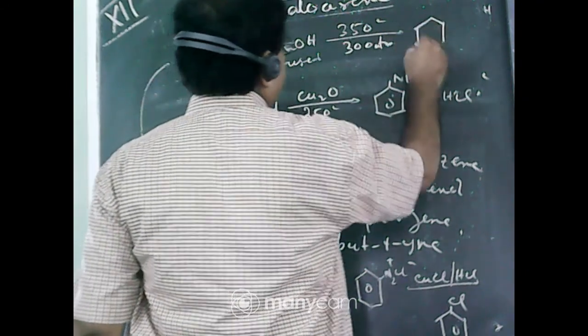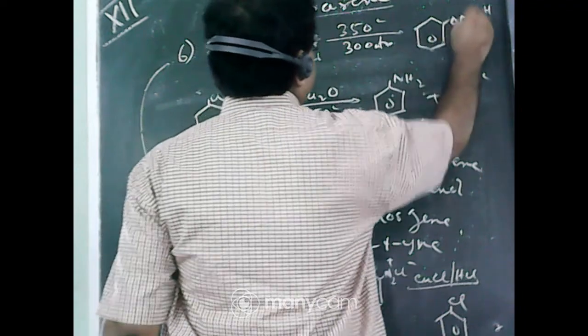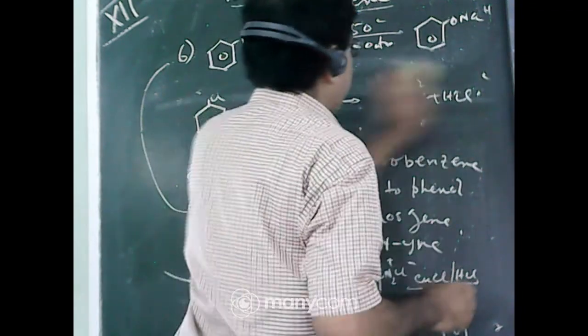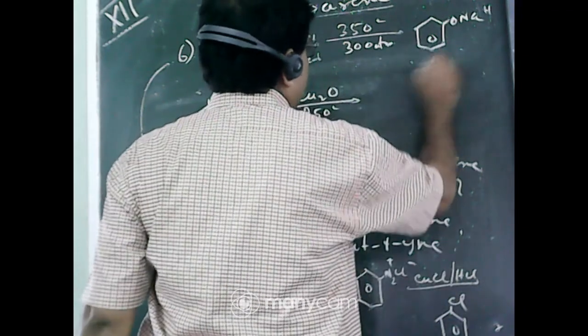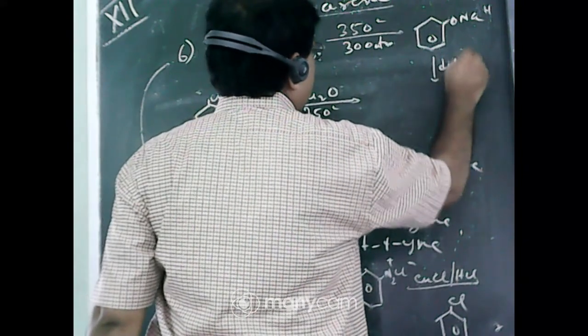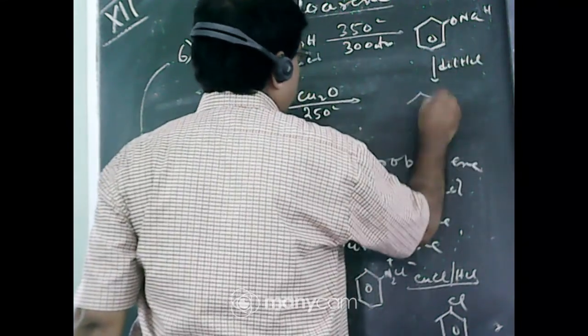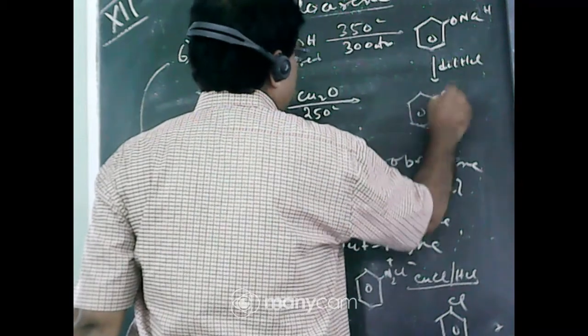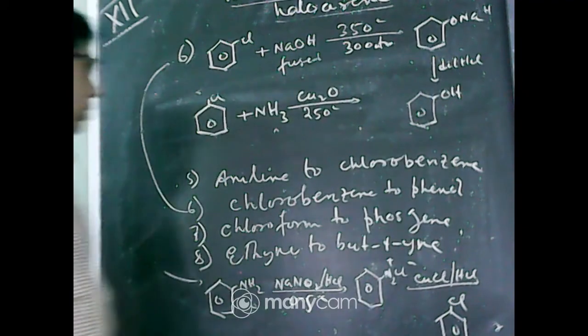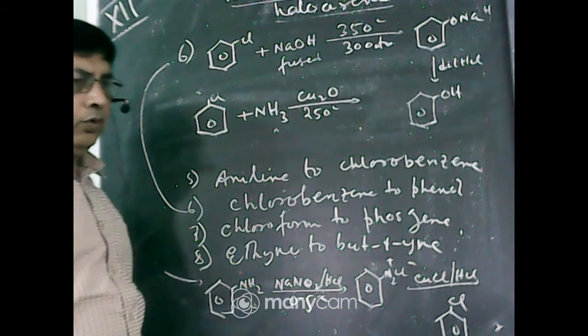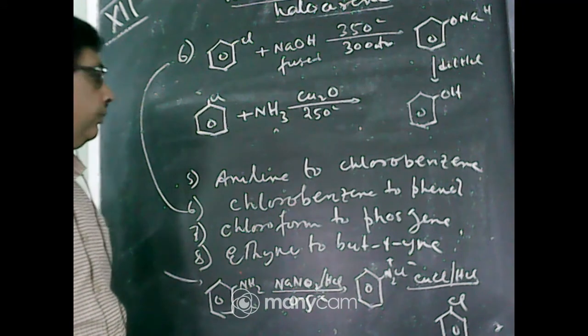It forms sodium phenate, benzene ring ONa. This on acidification, say with dilute HCl, gives phenol, benzene ring OH. So chlorobenzene to phenol, this process is known as the Dow process.